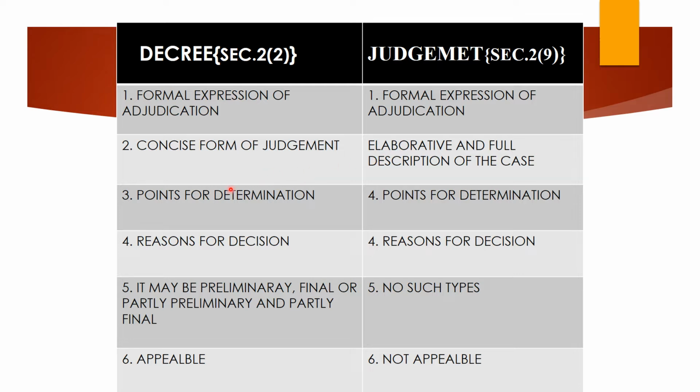If we come to the second one, decree is the concise form of the judgment. Concise form means a brief part of the judgment. In this, you don't find the complete story of the case, whereas in judgment, it is a full description of the case. That means the complete details of the case, if we want to search for any case, the details of parties, trial proceedings, arguments, examinations, witnesses, evidences, what actually the proceedings that took place before the court. If you want to know each and every point, we have to search and see the judgments. In judgment, it gives the full elaborative description of the case. But in decree, you don't find it. It is a brief part of the judgment.